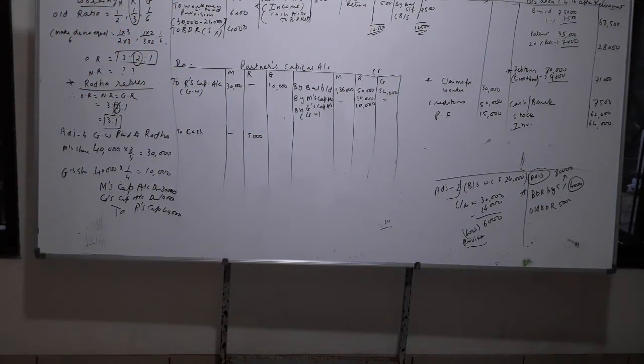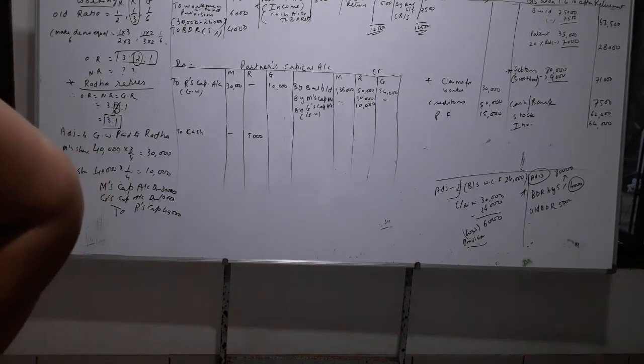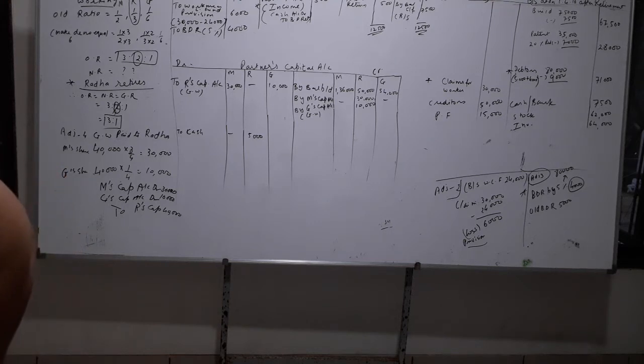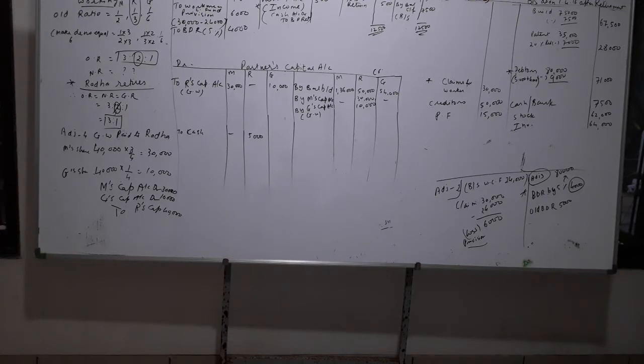Okay, so you have a look on the asset side. Patents, investments. Children, investments they have given here. Okay, market value is 64,000. And how much you got? 58. How much you have received? What is the book value? 58. Means you have got 6,000 profit. Okay, how much you have received in this? 6,000 profit you have received.